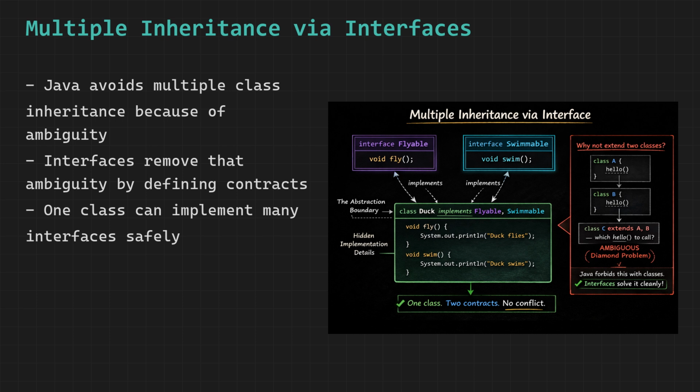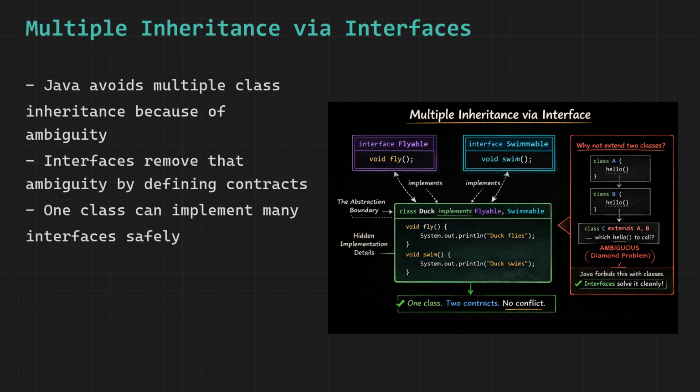Interfaces do not have implementation in their abstract methods, just signatures. So if two interfaces both declare a method called fly, and your class implements both, there is no ambiguity. You provide one implementation yourself. Problem solved completely. A class can implement as many interfaces as it needs by separating them with commas after the implements keyword. The class must implement all abstract methods from all the interfaces it signs up for.